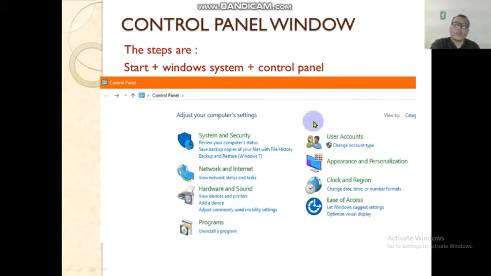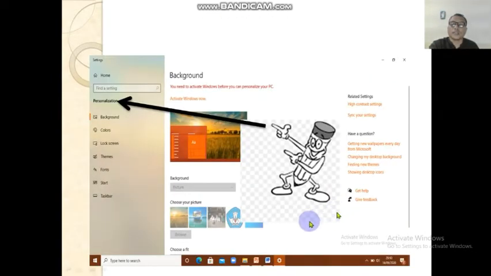Okay kids, I want to remind you this is my laptop and it uses Windows 10. So if you have Windows 10 also, you can use this tab to open the control panel: start, Windows system, then control panel. Then you can choose here: appearance and personalization, clock and region. Later we will practice. This also has the personalization.